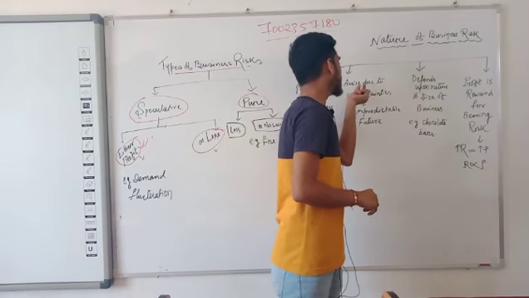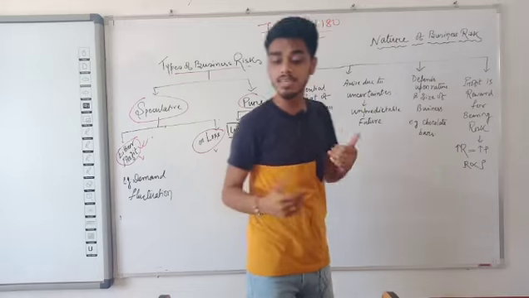Second one is that risk arises due to uncertainties. Yes, risks arise due to uncertainties.